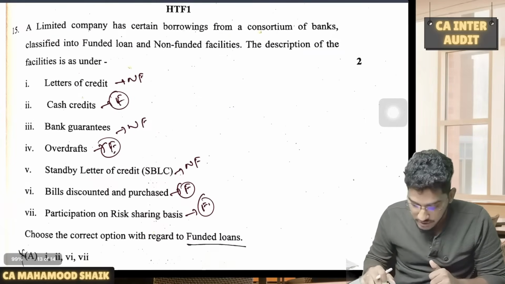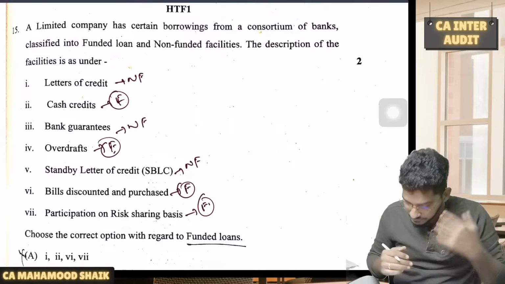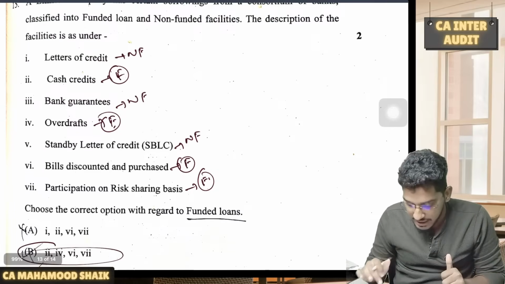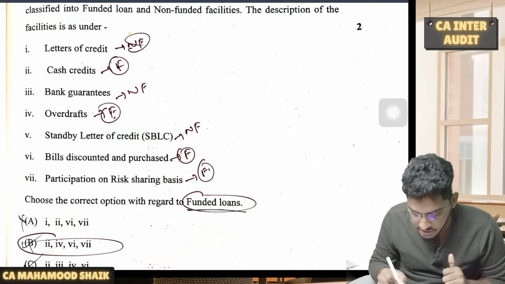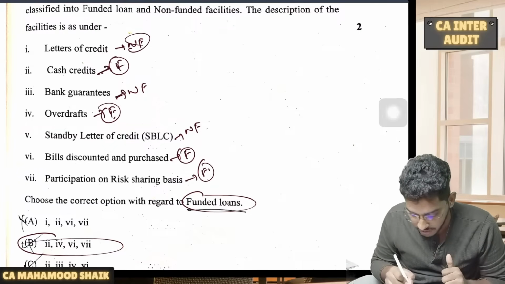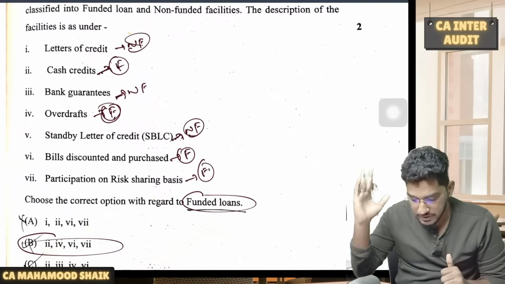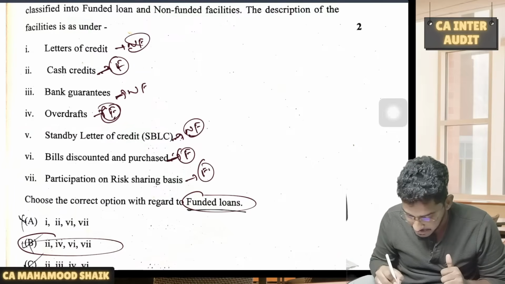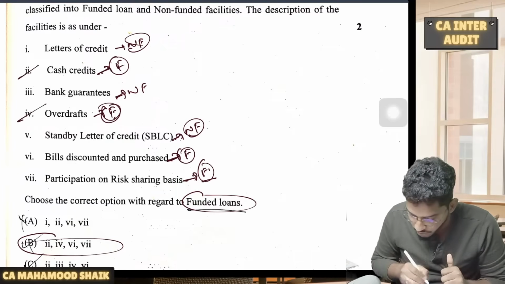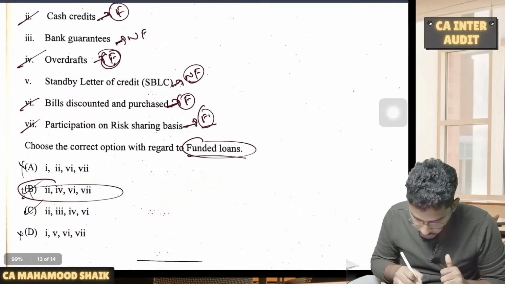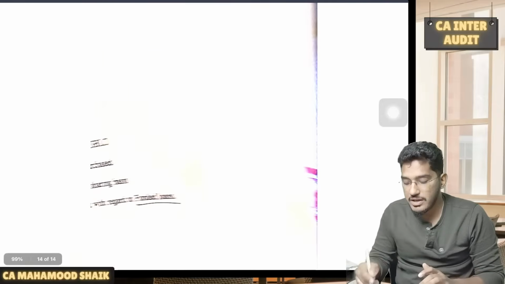Next one. Now this is also one thing once again from funded and non-funded facilities, which we have revised just before the exam. So they are asking you to identify which of these are funded. Out of this, what are funded loans? Letters of credit is non-funded, cash credit is funded, bank guarantee non-funded, overdraft is funded, standby letter of credit once again non-funded, bills discounted and purchased funded, participation on risk sharing basis is also funded. So 2, 4, 6 and 7. As you could see, these are the funded loans. So this is what regarding MCQs, guys.